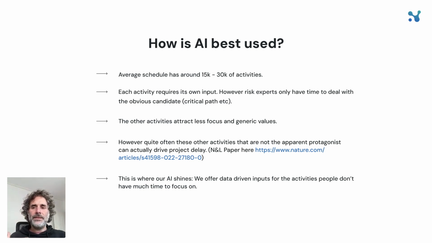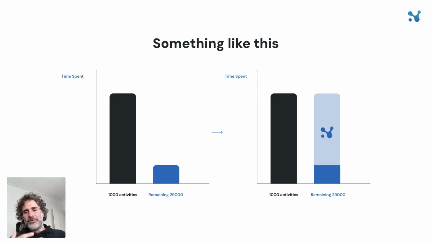The best way to use the AI is this. Usually, most people focus on a thousand or so activities, and for the rest, the 29,000, they have some generic values. That's where your best use of AI is. Keep focusing on those thousand activities, but for those 29,000, just use the AI. It's going to be way better than a generic value.